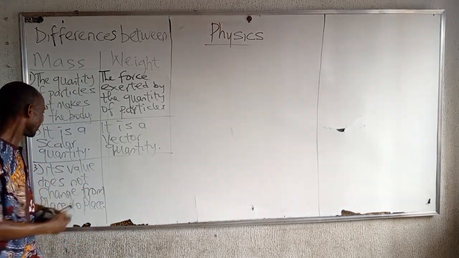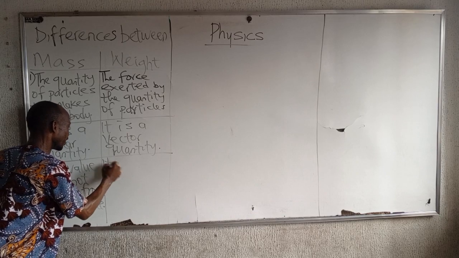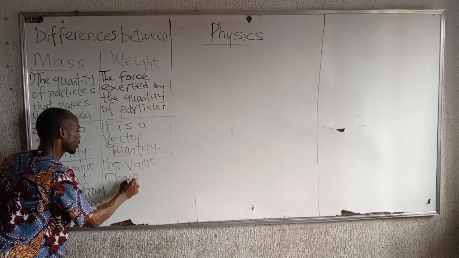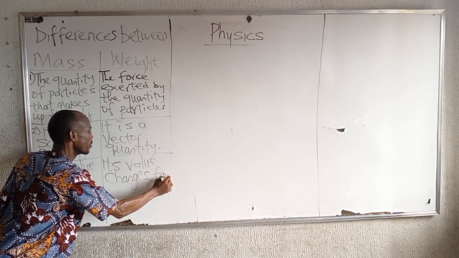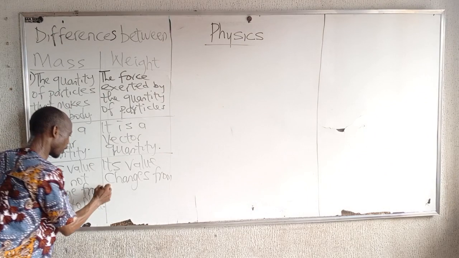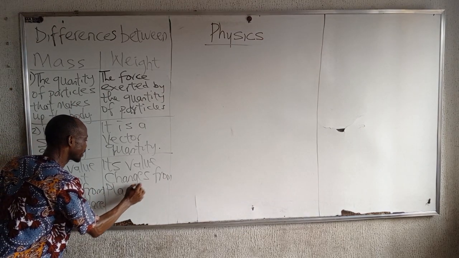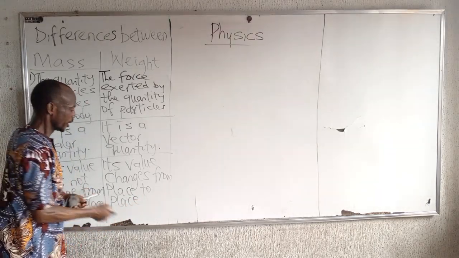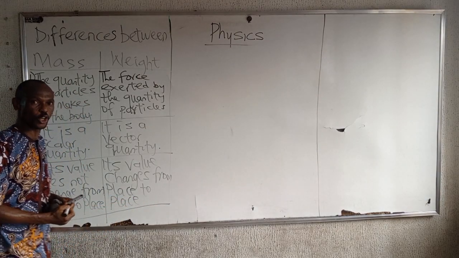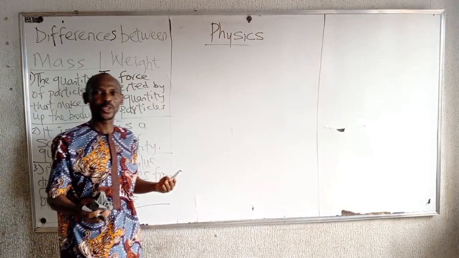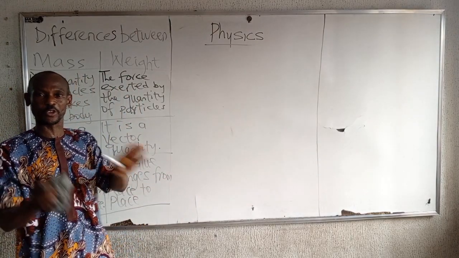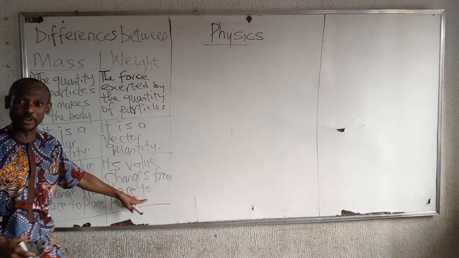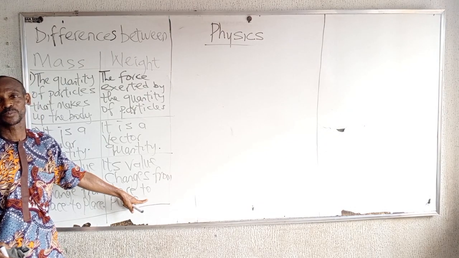So weight varies. Its value changes or varies from what? From place to place. Due to what? A change or variation in gravity. Because gravity varies from place to place, weight of a body also varies from place to place.